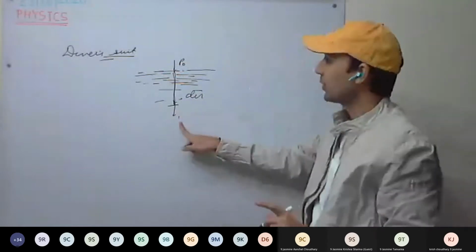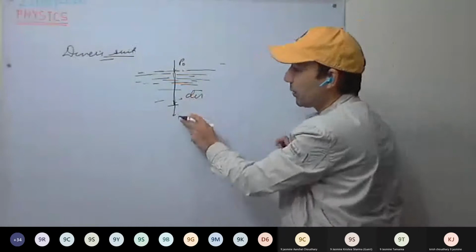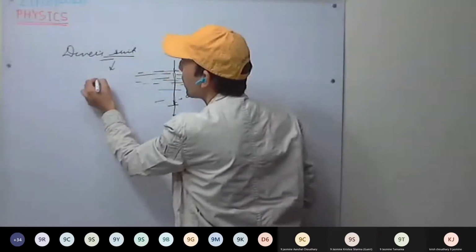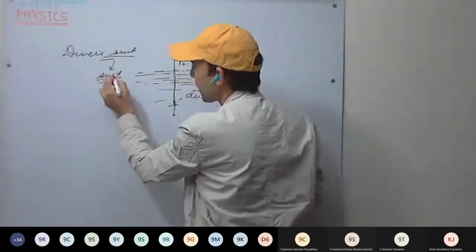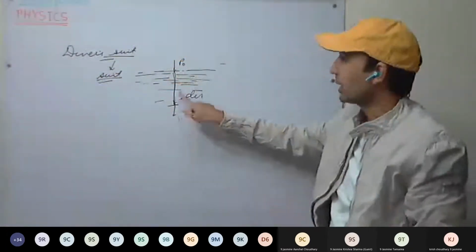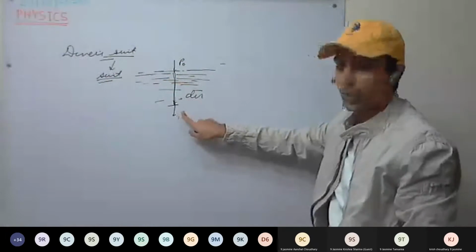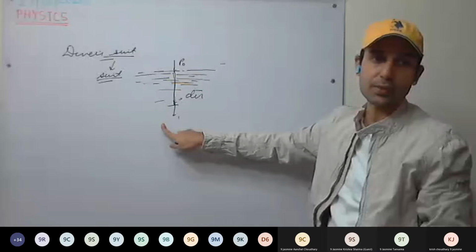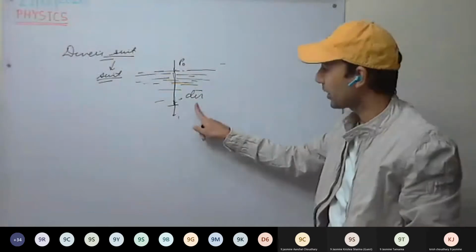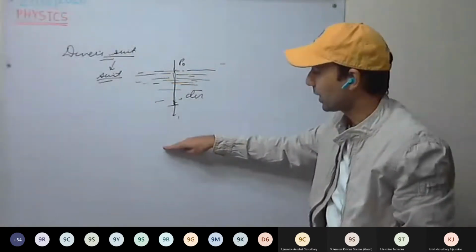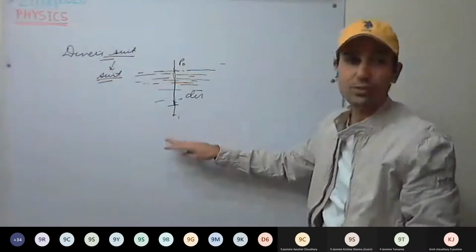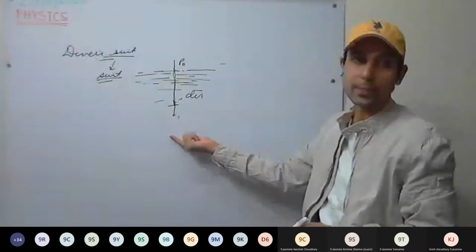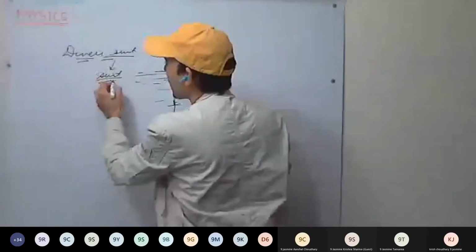Now in 8th class as well we have studied divers. When we go deep for deep diving, they wear some kind of suit to withstand that pressure. If they don't wear the suit, what will happen? The pressure inside the water will become more as compared to our blood pressure. It is also possible that at very deep depth, the pressure will be so high that it can crumble the bones. So to withstand such high pressure, they wear a diver's suit.